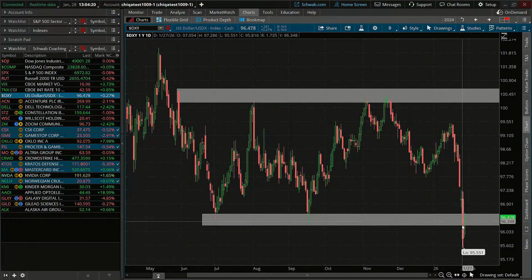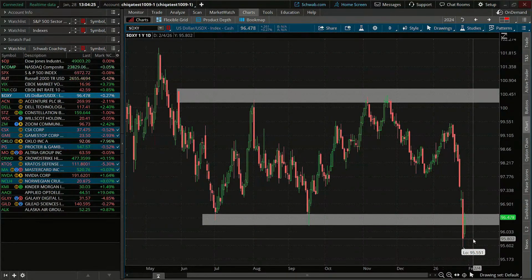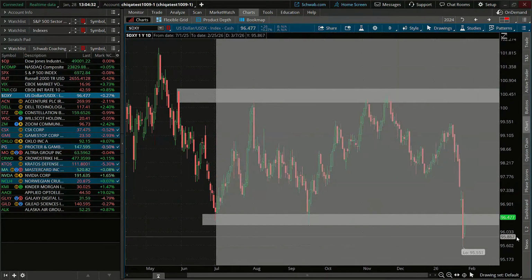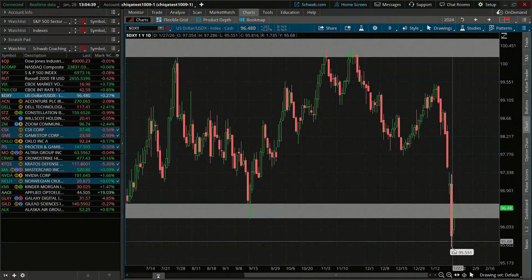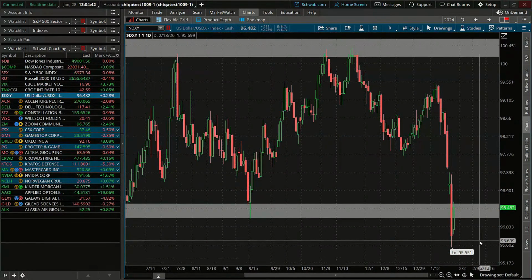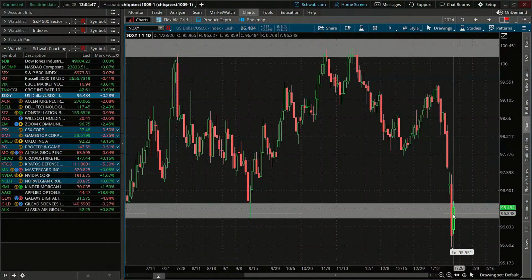Just as yesterday we broke support of that rectangular pattern, today it looks like we have an inside bar, where the entire bar length from high to low is encompassed in the previous bar's range, in addition to a possible bullish Harami candlestick formation as well, with this entire green body encased in the previous red body from yesterday.